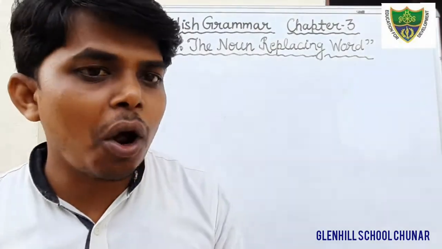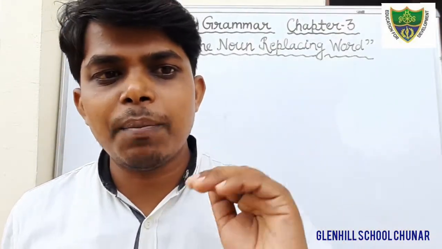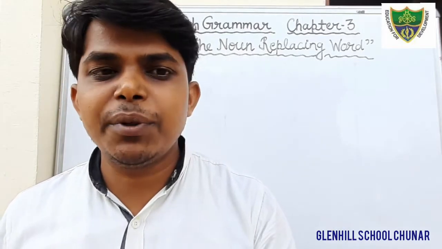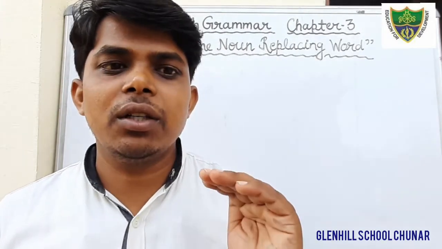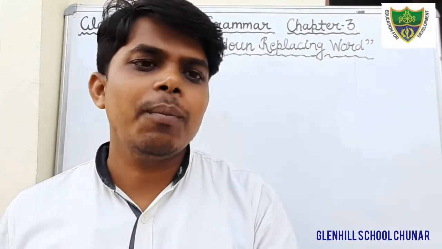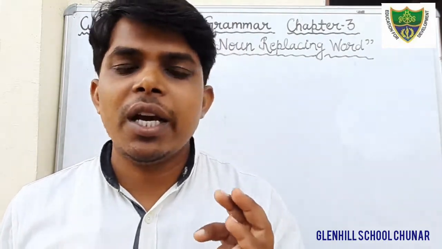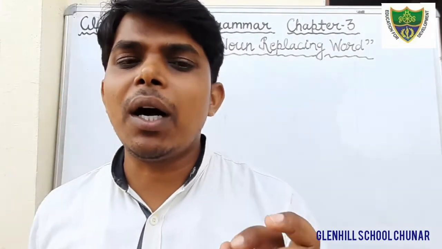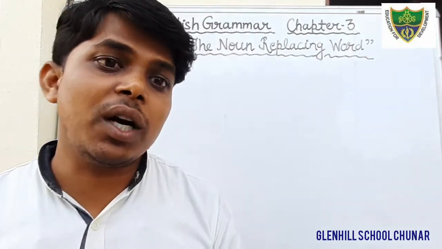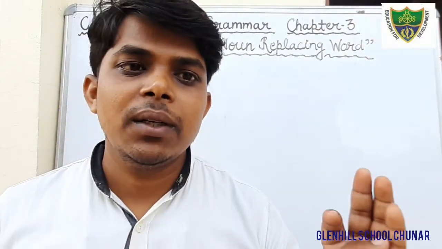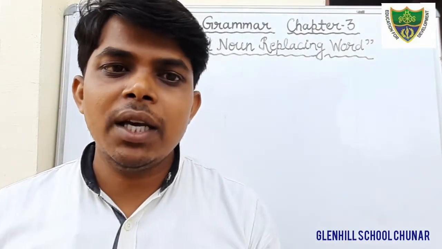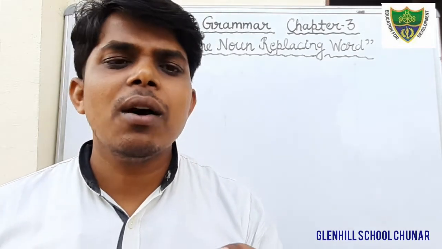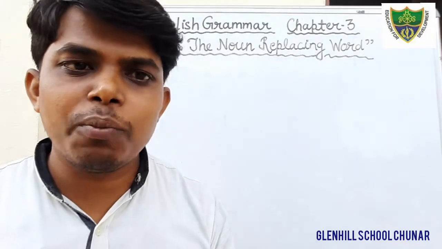What is personal pronoun? It stands at the place of people or things. It refers to the 3 persons: first person, second person, and third person. I have also told you what the first persons are: I, we, my, mine, us, our. These are the first persons. You have written in your notebook, you can see.